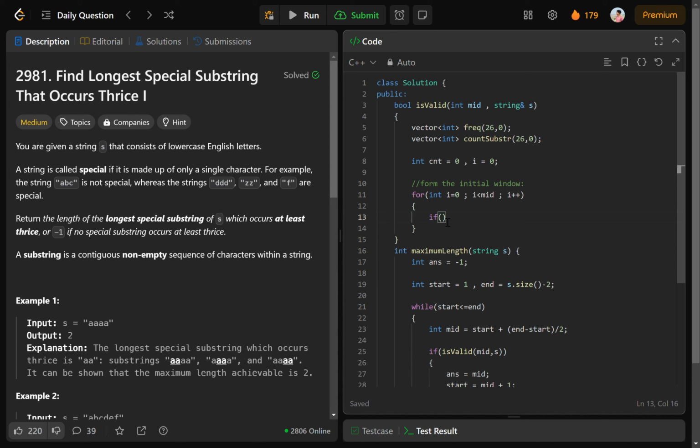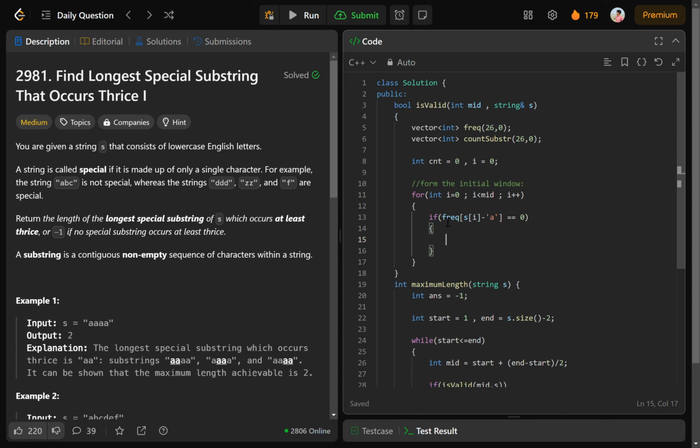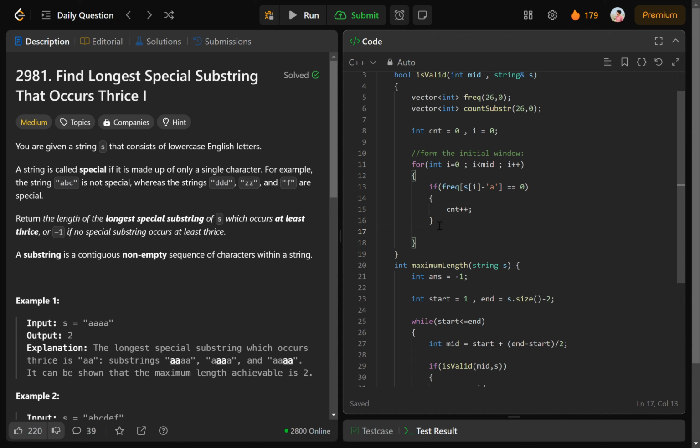If the current frequency is 0, that means I have not found that value in the current range. So if this value is 0, then we have to increment the counter, and at every step of course we will change the frequency of the current character that we are at, s of i minus 'a', plus plus.